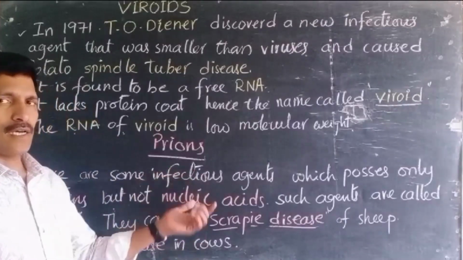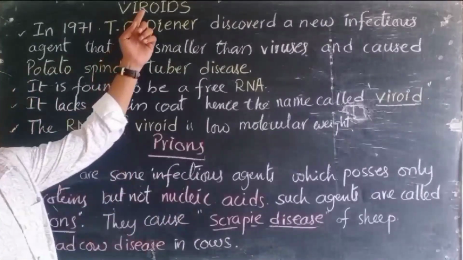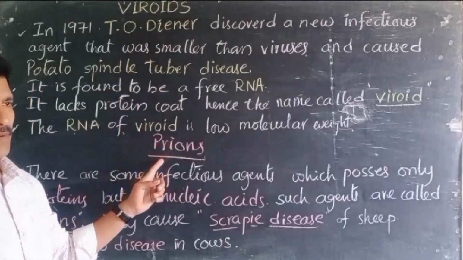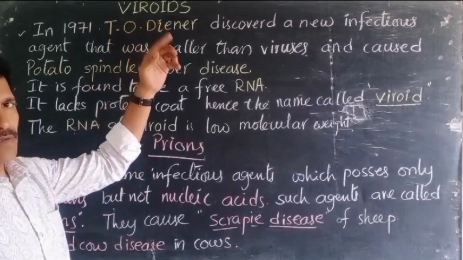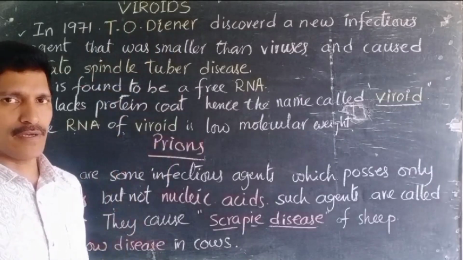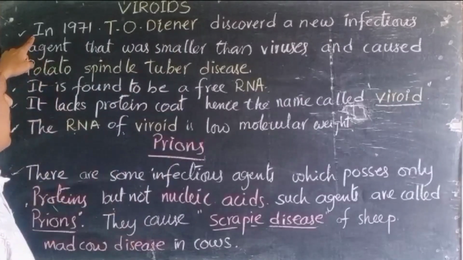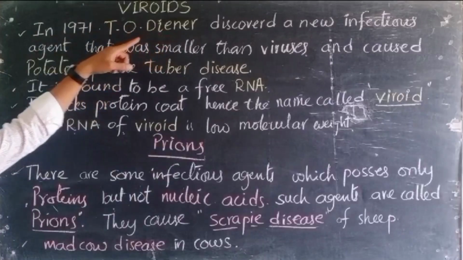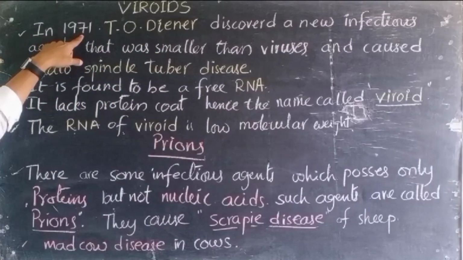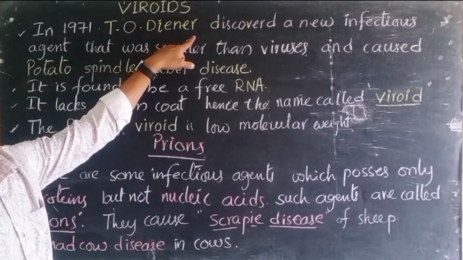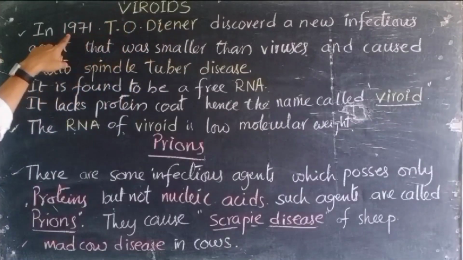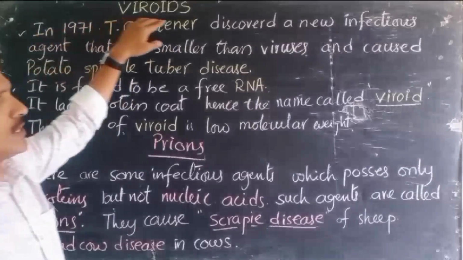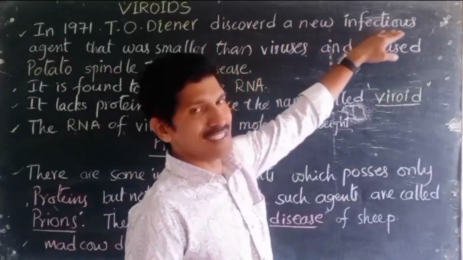Now we are going to discuss the next group of the viruses: viroids and prions. Viroids and viruses are completely different, right? Why? Because viroids were first identified in 1971 by Mr. T.O. Diener, and these are infectious agents.